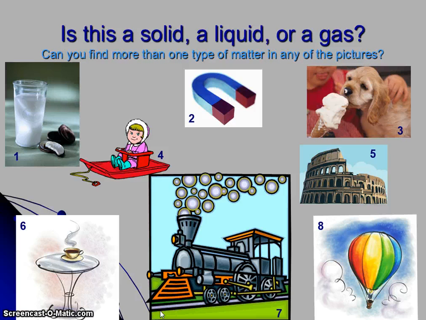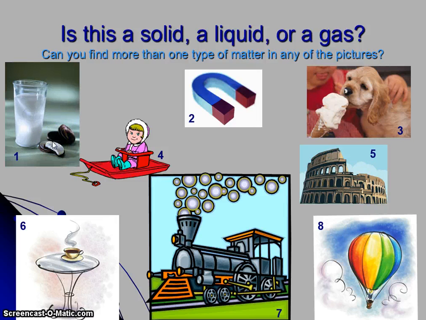Okay, in the last part, you're going to identify a solid, liquid, or gas for each of those pictures. Okay, so for like number 1, you may notice in box number 1 here that there is a liquid, which would be the milk, or there's a solid, which would be the cookie. Or you could even say a solid with the glass.